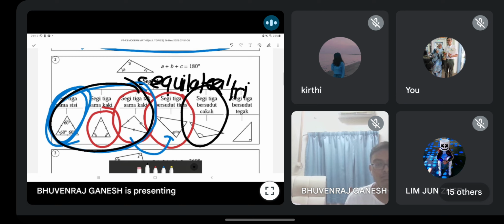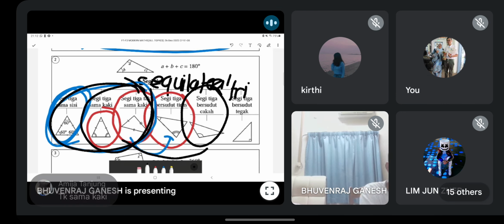Can anyone tell? Which one will come under obtuse angle? Okay, sama kaki, the third definitely. Second, let me think. Okay, second and third boleh. Okay, dua-dua ni masuk for the sudut cakar.